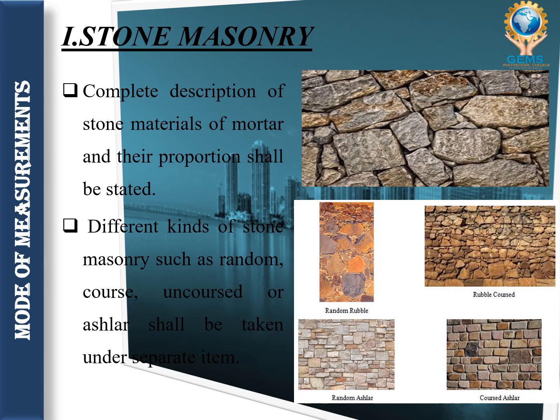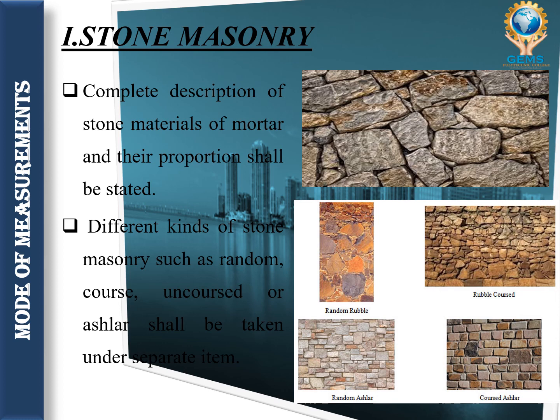So the first one is stone masonry. What does stone masonry mean? It is a type of building masonry construction that uses stones and mortar. This construction technique is usually used for building foundations. You have already seen stone masonry in building foundations, floors, retaining walls, arches, walls, and columns. Everywhere we have seen stone masonry, right?